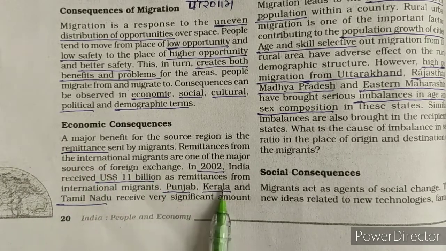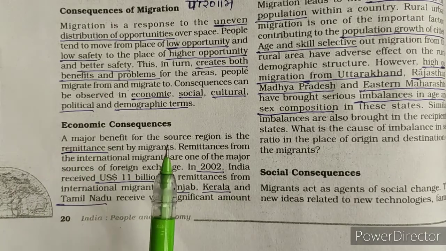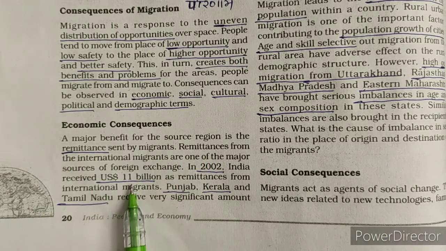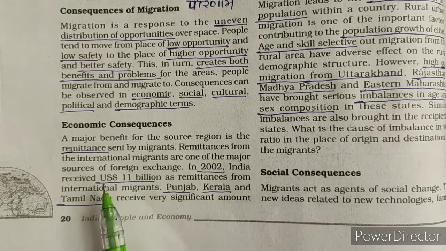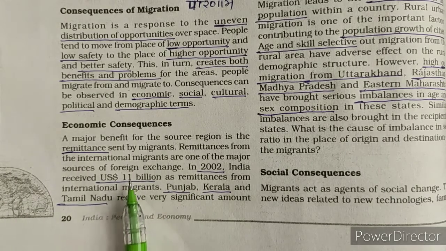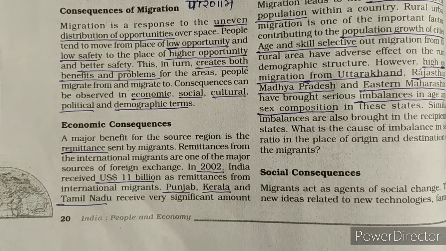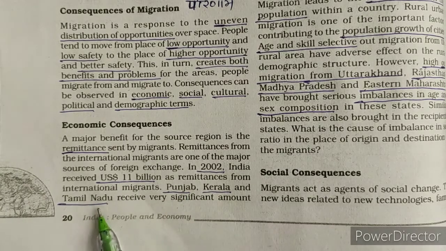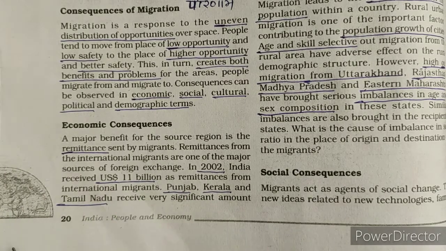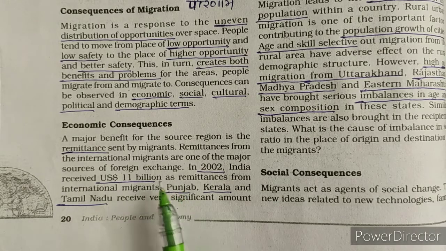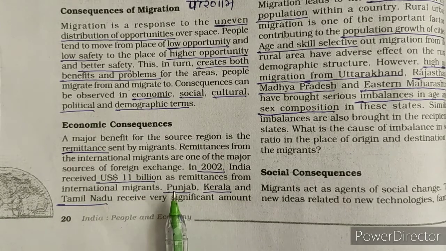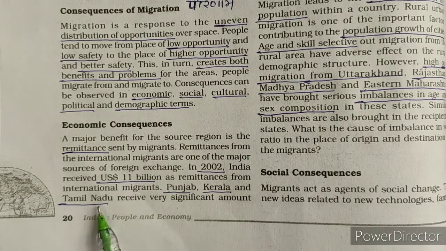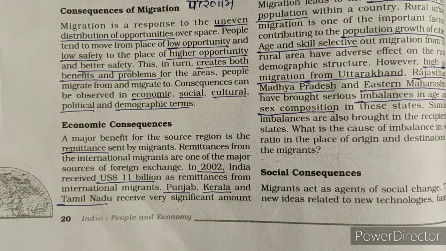Most of the migrants from Punjab, Kerala and Tamil Nadu are moving to other countries. And how much are they sending? They are sending 11 billion US dollars. That is the figure for 2002. In 2002, India received foreign exchange of 11 billion. This is a very huge amount. These three states, Punjab, Kerala and Tamil Nadu, receive most of it, nearly 7, 8 or 9 billion out of the 11 billion, from their international migrants.